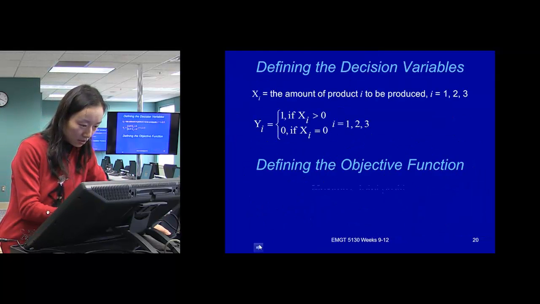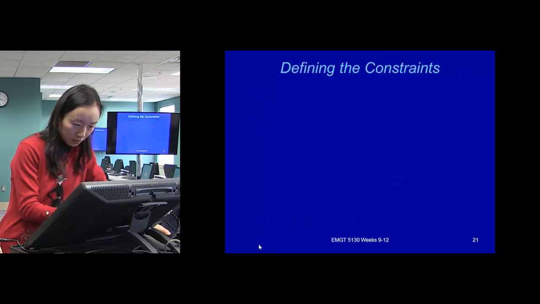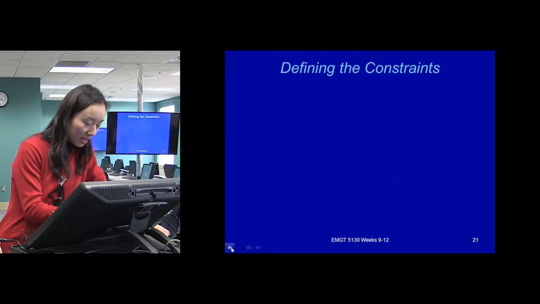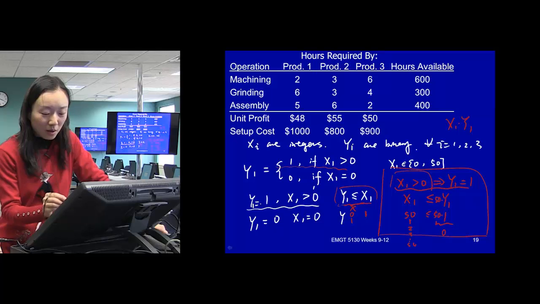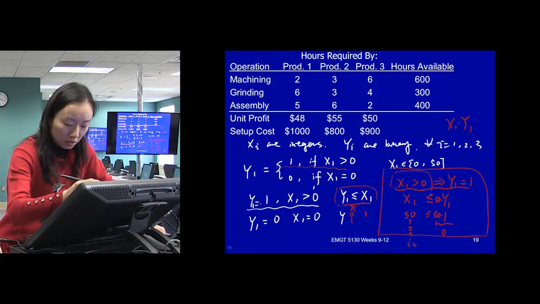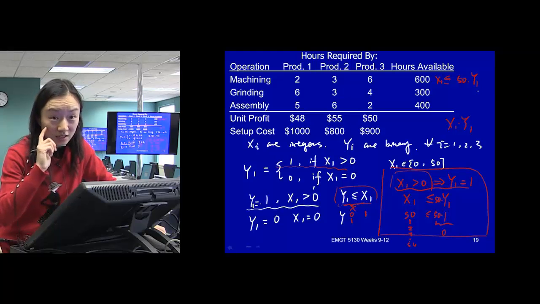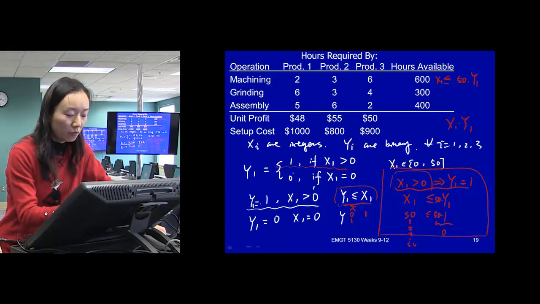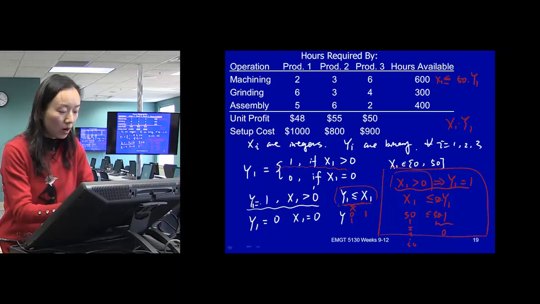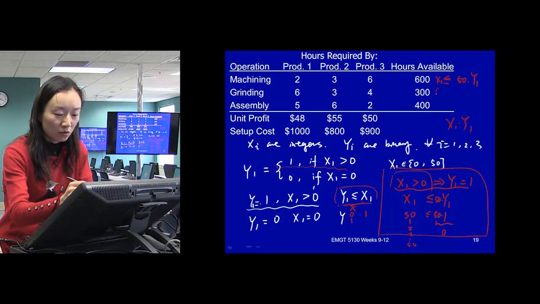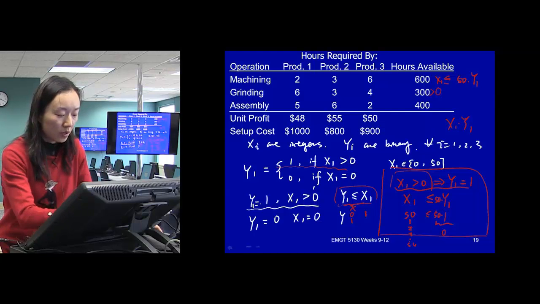Okay, let's summarize this part very quickly. Actually, the next step: after you came up with this constraint, try it again. So now we have x1 less than or equal to 50 times y1. With this, think about whether it fulfills your purpose. We want that if x1 is greater than 0, our y to be equal to 1.